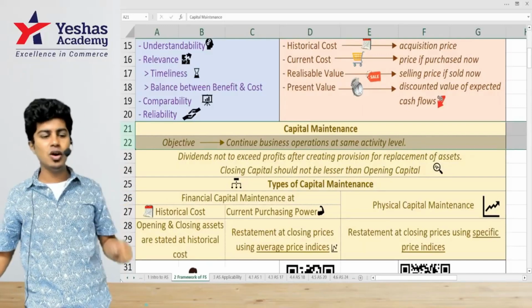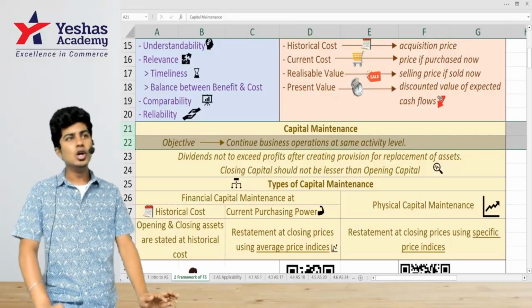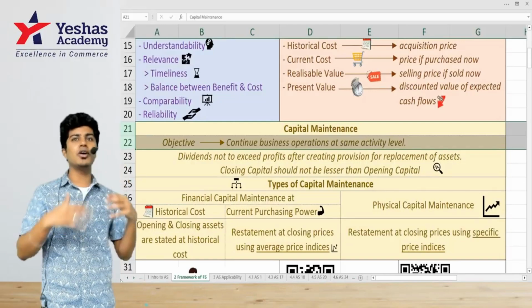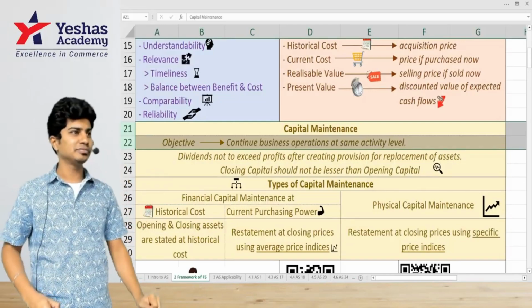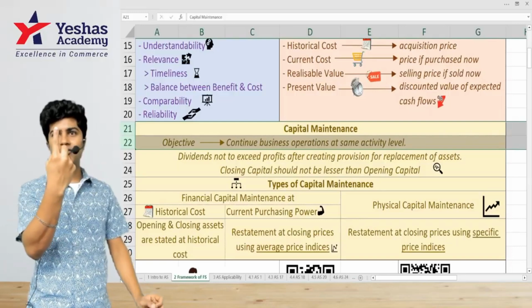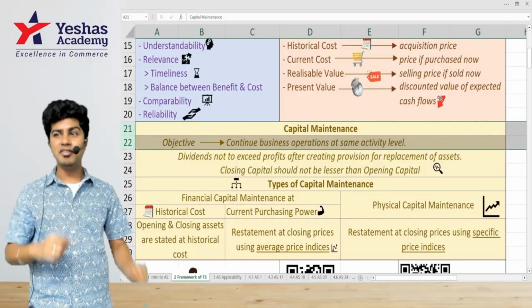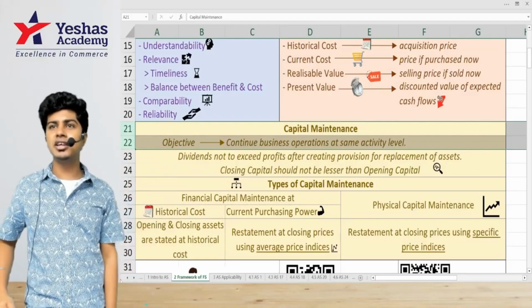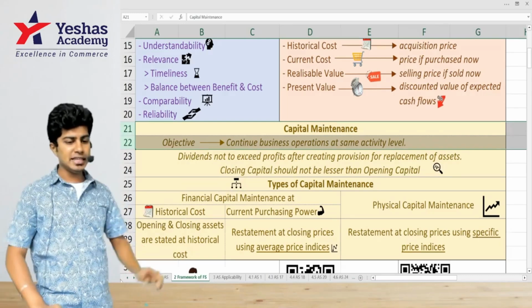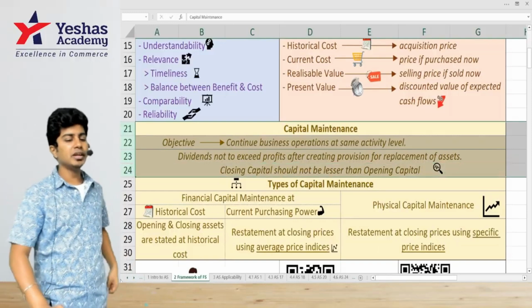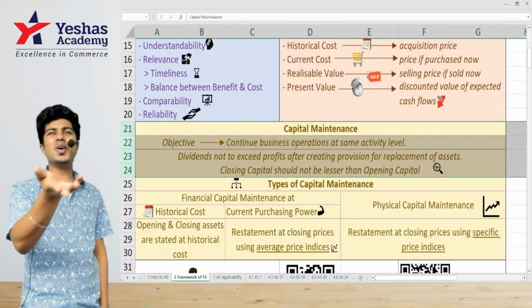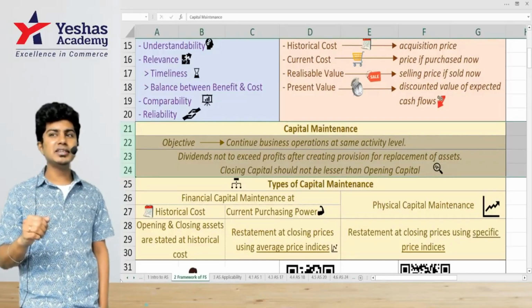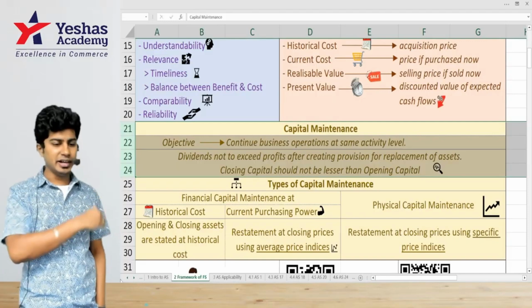Everybody understood? That's the spirit of capital maintenance. Throughout, I'm telling drawings. Why am I talking about sole proprietorship? If you have a company, you cannot talk about drawings. You can talk about dividend. In a sole proprietorship, single line, what will you say? Drawings. You're drawing money. If there is a company, dividend. The company will distribute profit to the shareholders in the form of dividends. Read the next point. What does it say? Dividends. Dividend is nothing but drawing. In a sole proprietorship and partnership, it is drawings. In a company, it is dividends. Get what I'm trying to tell? Read that one.